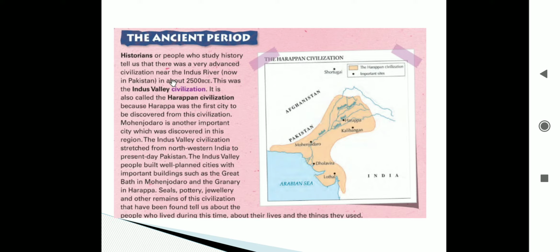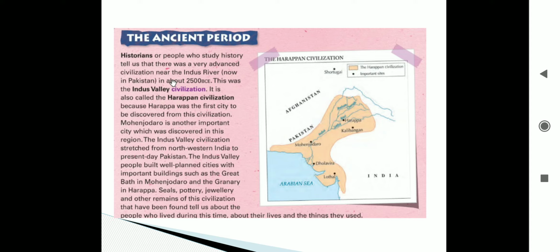The next is Mohenjo-daro, which is another important city which was discovered in this region. The Indus Valley civilization stretched from northwestern India to present day Pakistan.